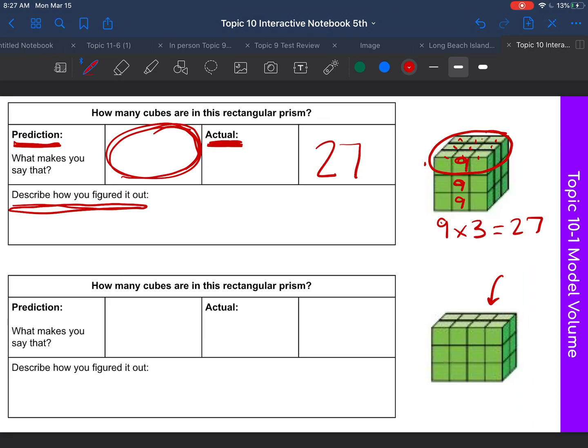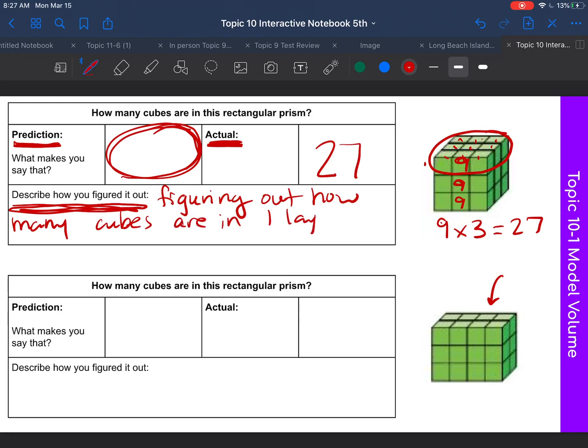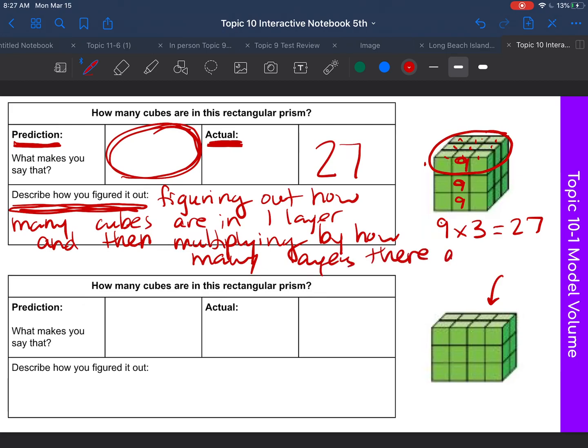And you might have done that a different way. Okay, you might have figured that out some other way. But how I figured it out, and I would write it here, I figured it out by figuring out how many cubes are in one layer and then multiplying by how many layers there are. Sorry, my handwriting is messy.